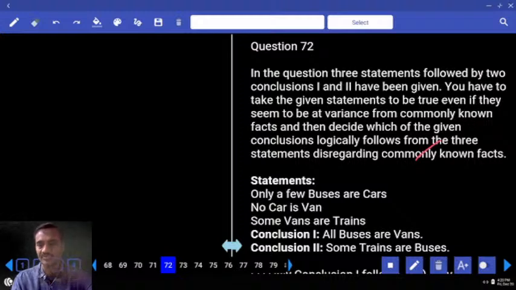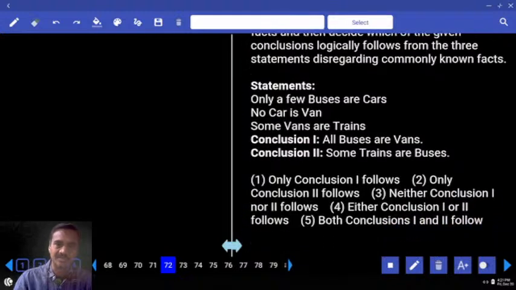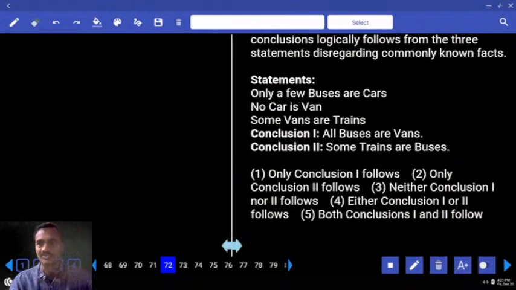Then 72 onwards. Now syllogisms. How many questions were given under this one? Syllogisms. There were 3 questions given under this one, 72 to 74. Here, 72 to 74 are second priority, definitely under the first priority.